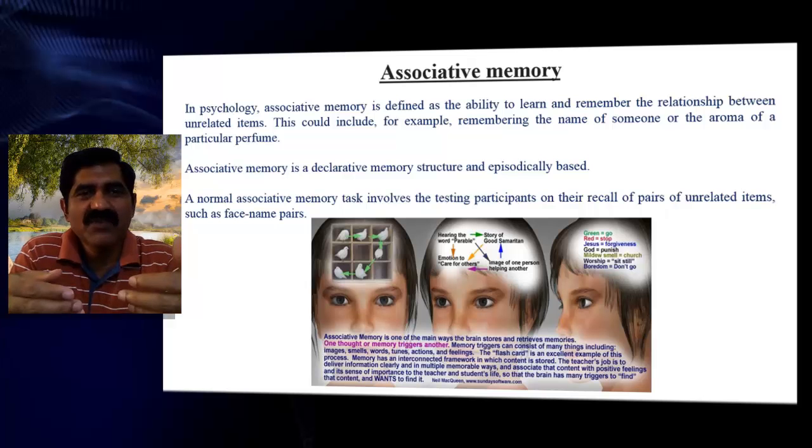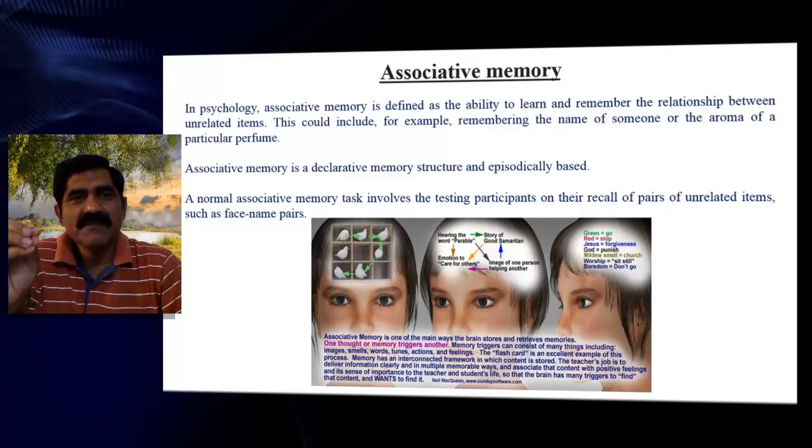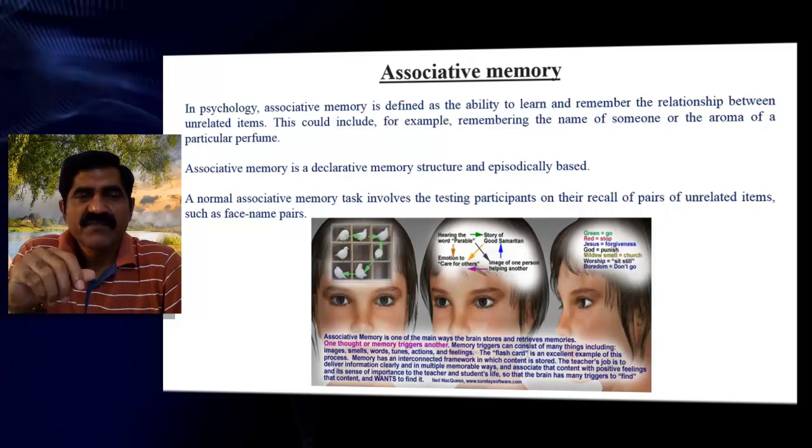Associative memory is defined as the ability to learn and remember the relationship between unrelated items. For example, remembering the name of someone or the aroma of a particular perfume. You are naming the perfume based on that smell.